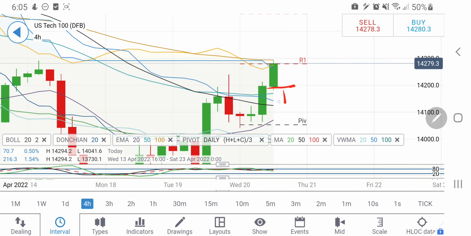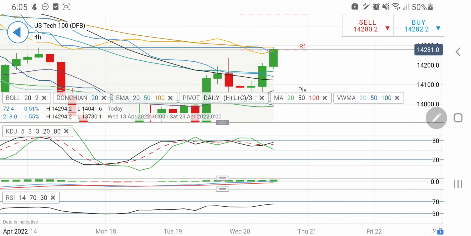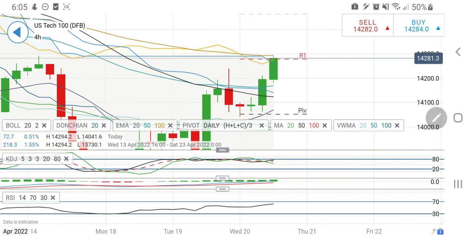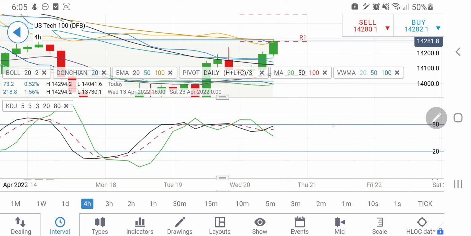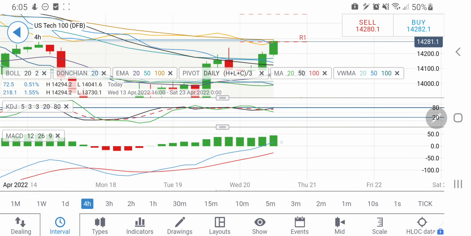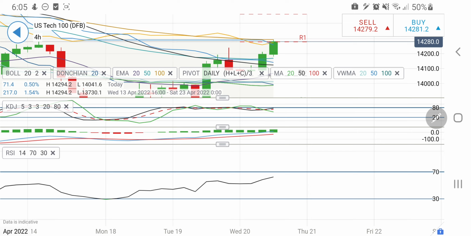Below 14200 one can expect that it may try to drop a little. And if you look at the charts here, below 14200 one can expect it to come back towards 14100, which is going to remain a stronger support level for the day. The 4-hour stochastic is near overbought, and MACD is wide and divergent. So I expect the convergence should start from here, but I'll be cautious. I'll be watchful with the shorts for as long as it is above 14200 levels.